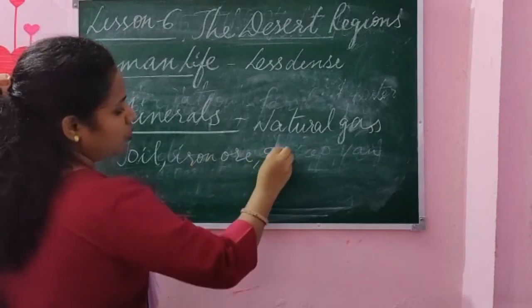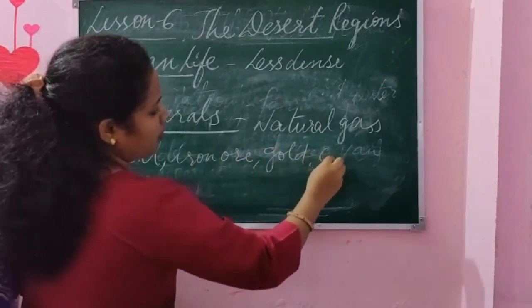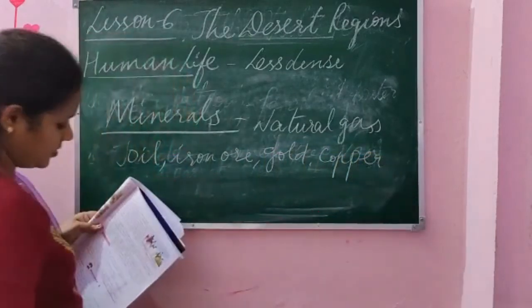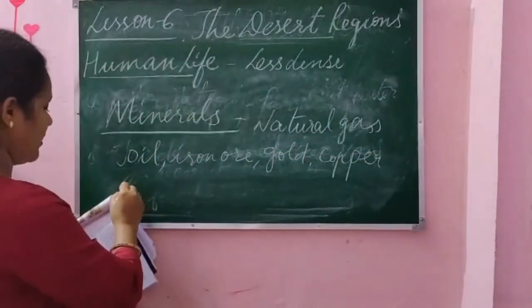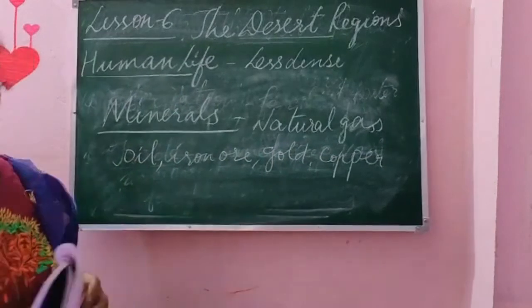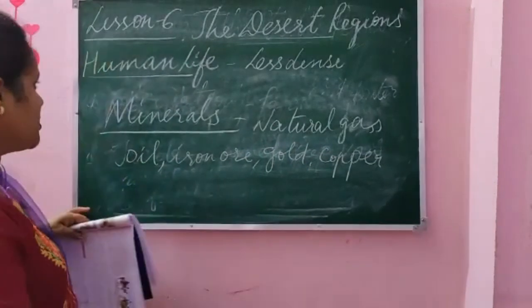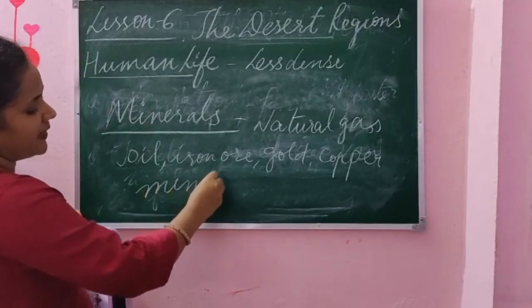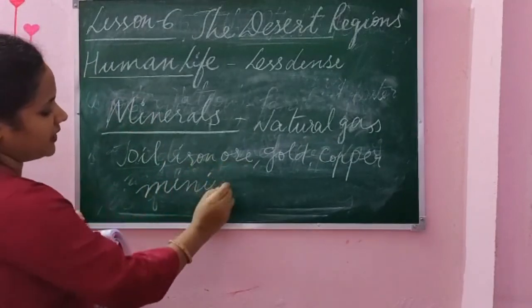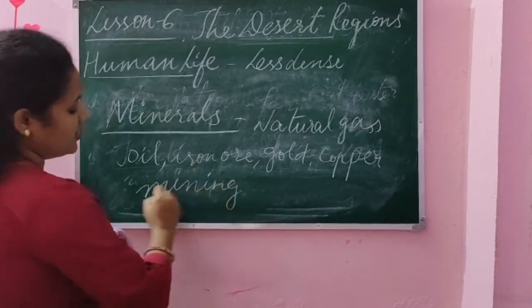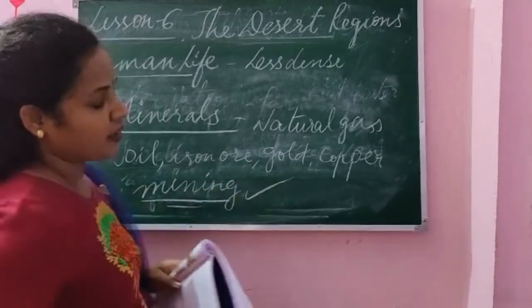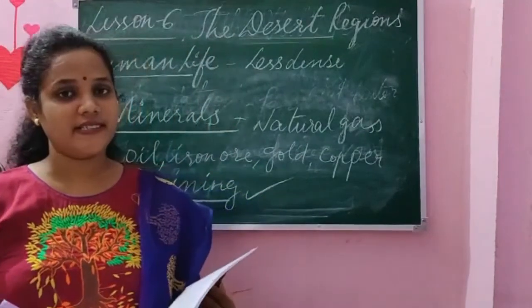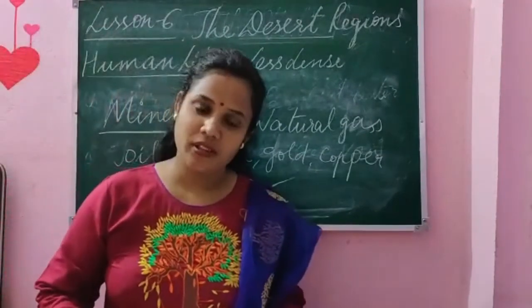Also they have gold, copper, and Arabian desert has also manganese, uranium, many others. And the main occupation of Arabian desert people is mining. Mining is extracting the minerals. Okay. So this was about the human life of the desert region people.